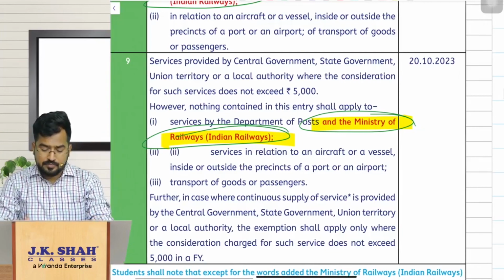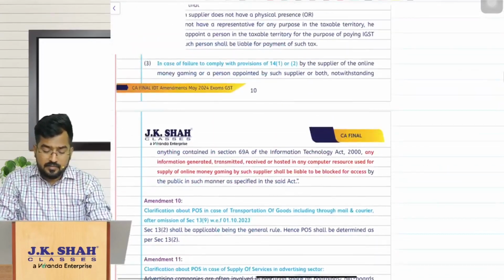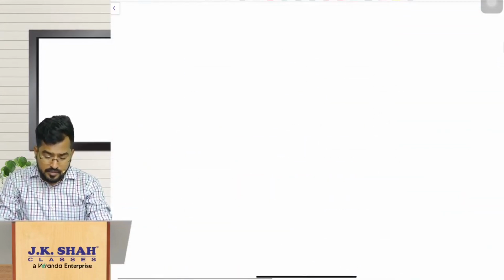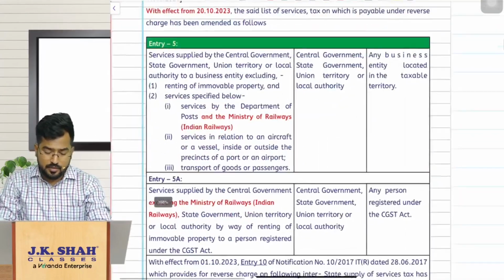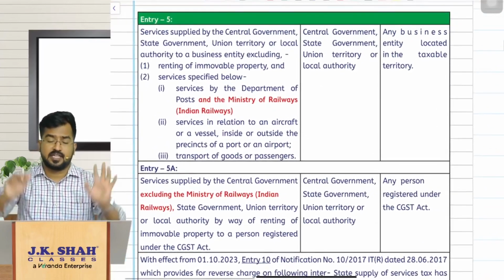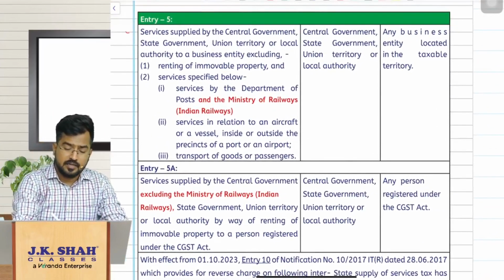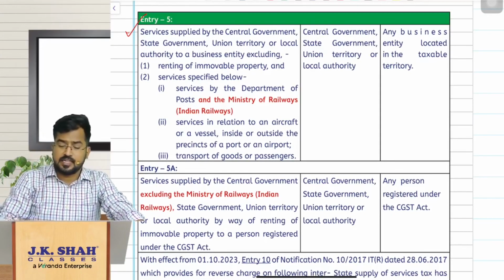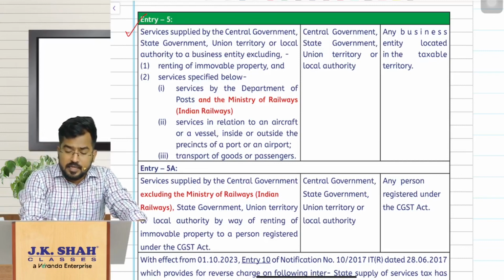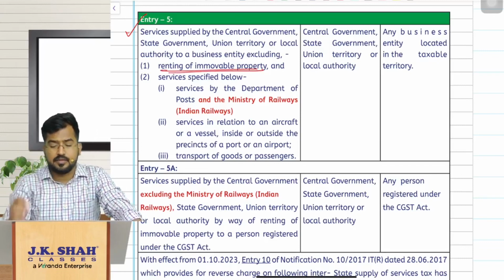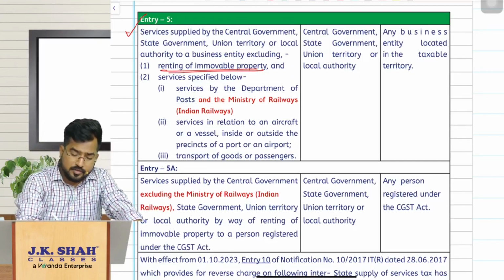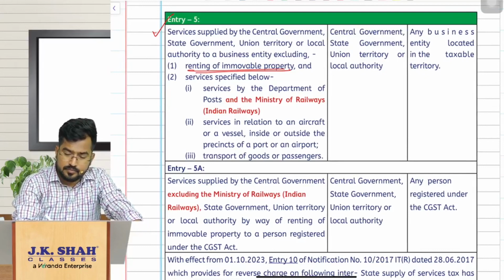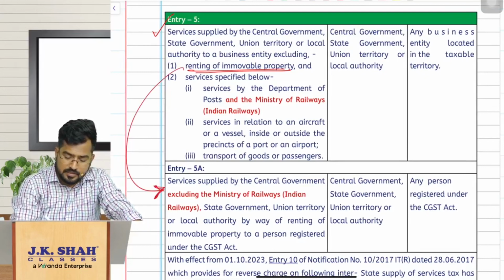Now, the relevant amendment has been made in reverse charge mechanism also. Earlier, under entries 5 and 5A of reverse charge mechanism, government services, if taxable, are taxable under reverse charge mechanism, excluding renting of immovable property, and for that there is one more entry, 5A, that we will discuss.